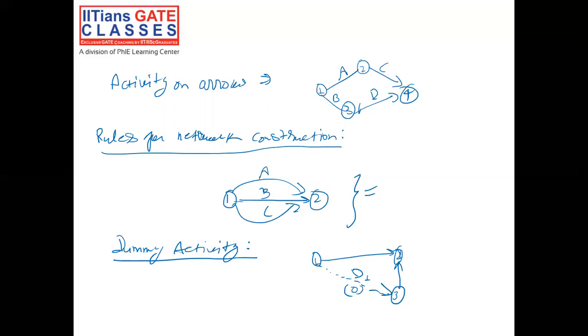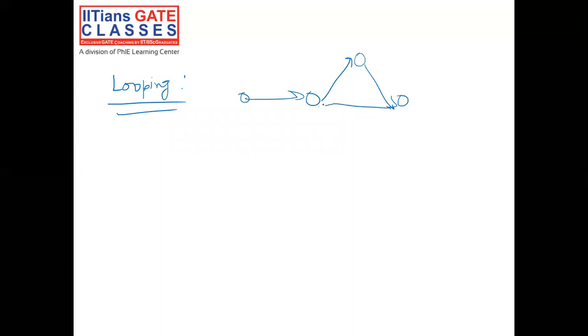Now, what is this looping and dangling? For constructing the network diagram, looping should not be there, as in if you go something like here, then come here, then come here, then go backward. So this will be a loop, and this loop is not allowed.